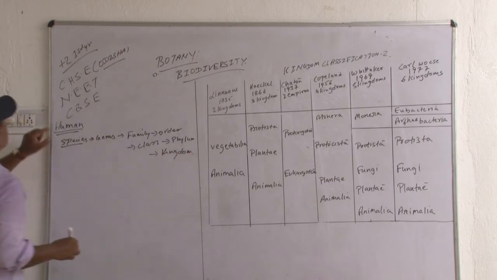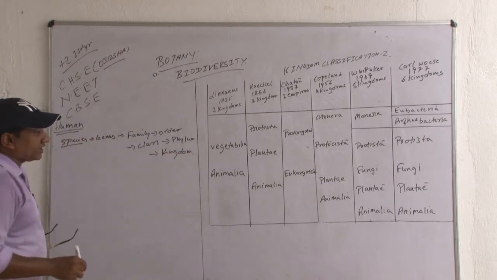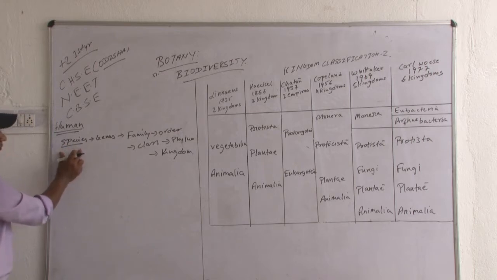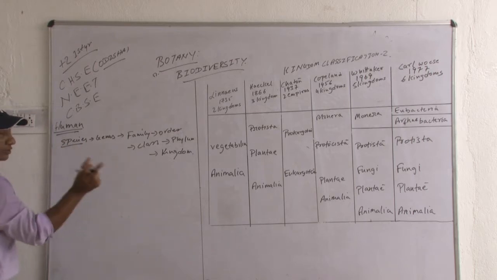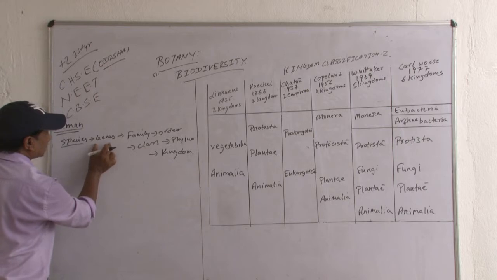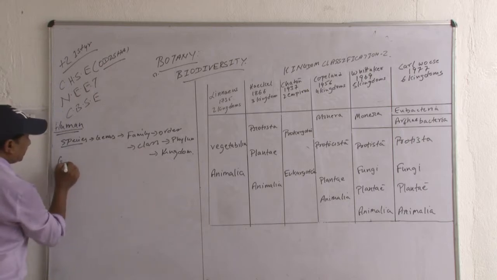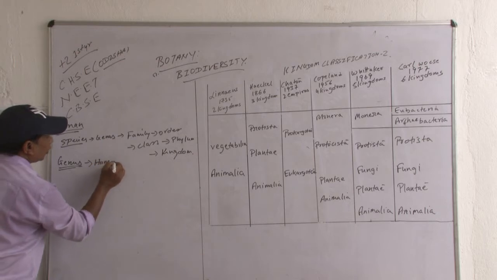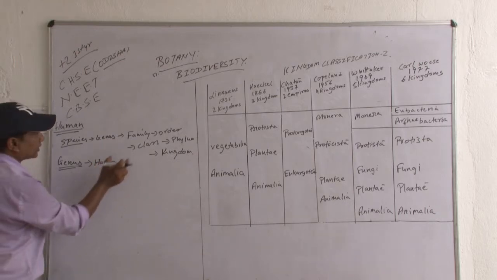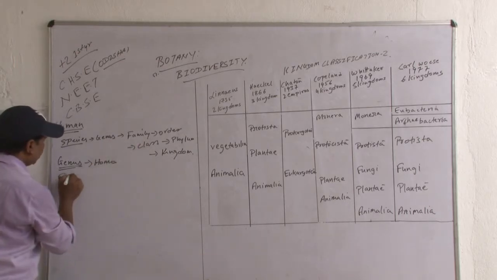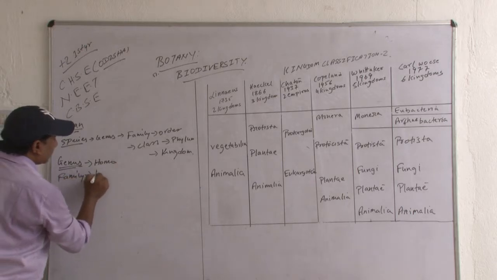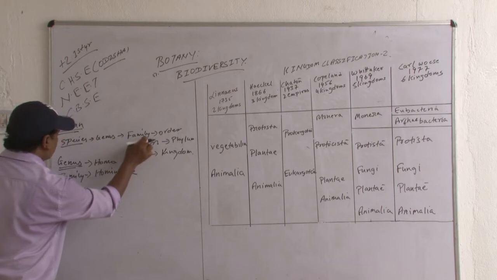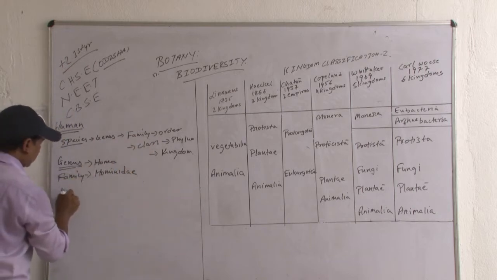Now, suppose human. The scientific name of human is Homo sapiens. As we know, sapiens is the species. No need to write sapiens over here. Now we will start from the genus. Genus is Homo. Remember, genus is Homo. Then family is Hominidae.